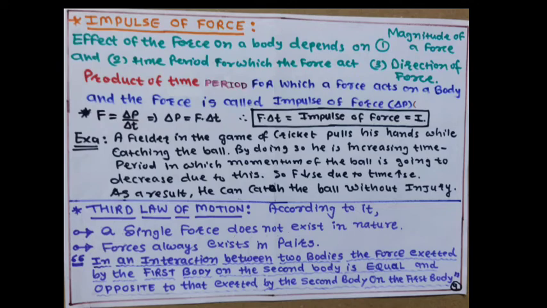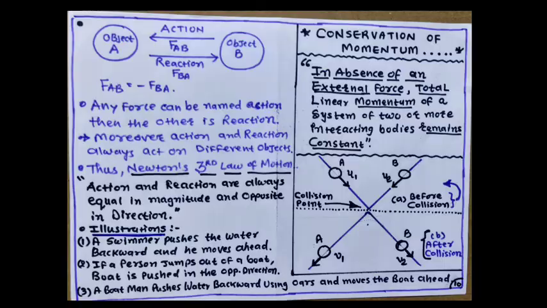So, what is the third law of motion? The definition is: in an interaction between two bodies, the force exerted by the first body on the second body is equal and opposite to that exerted by the second body on the first body. Means FAB is equal to FBA.